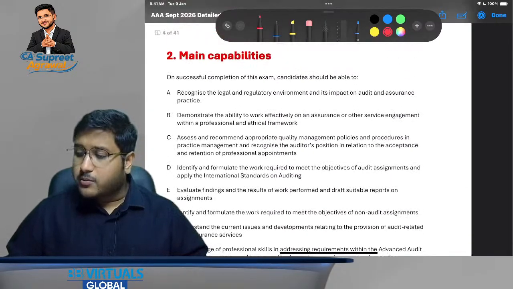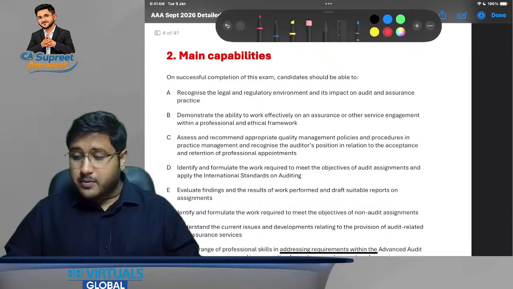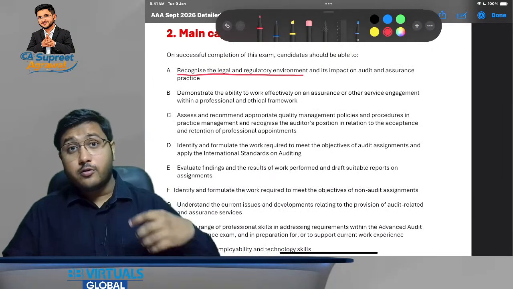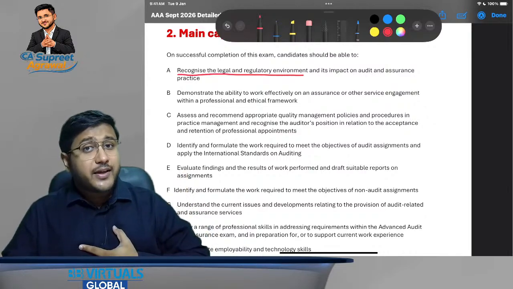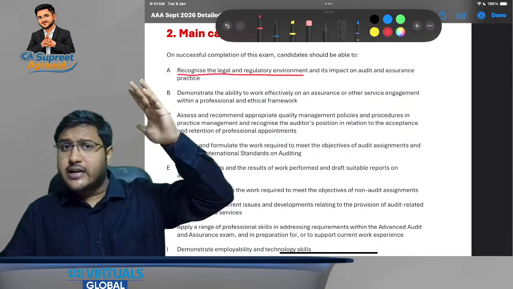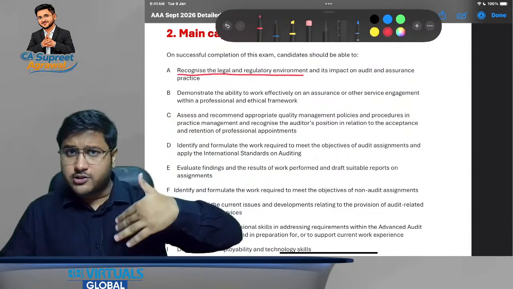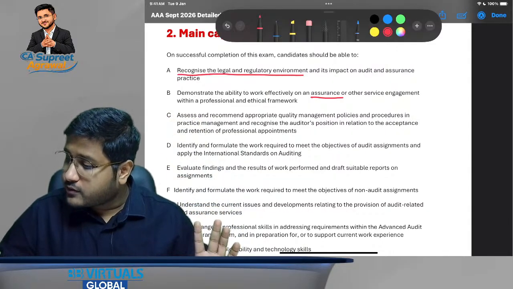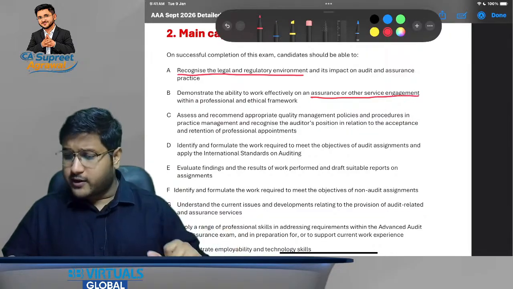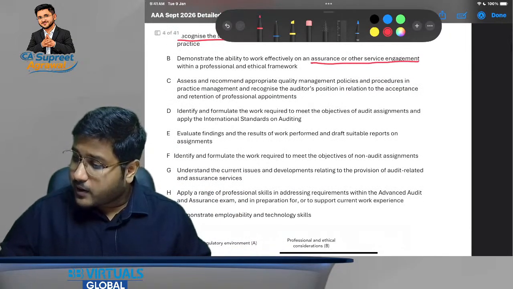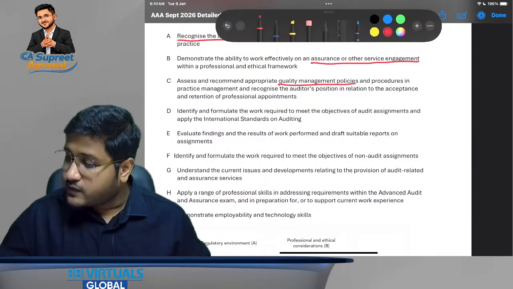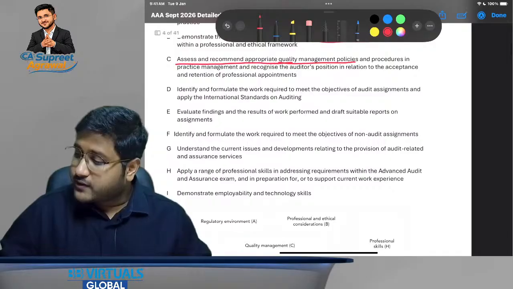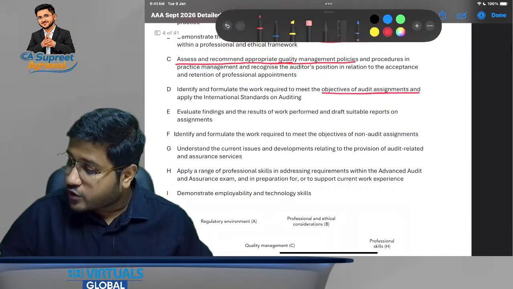Now let's talk about the main capabilities. What we have to discuss is recognizing the legal and regulatory environment. You will be able to understand everything, because we have already discussed how the standards are framed, how laws and regulations impact the audit opinion. So we are going to learn about that. Then we have to discuss assurance and other service arrangements also. We have to discuss the quality management policies also. We have to assess and recommend those also. We have to discuss the objectives of audit assignments also.